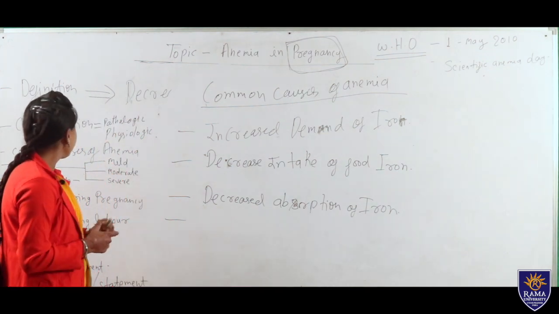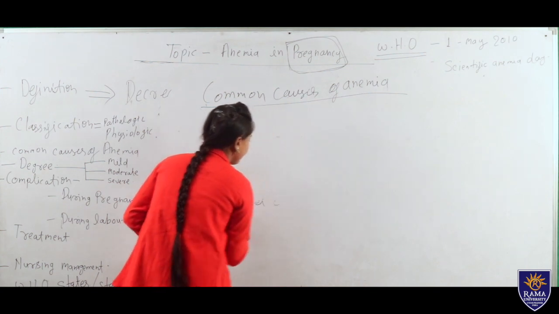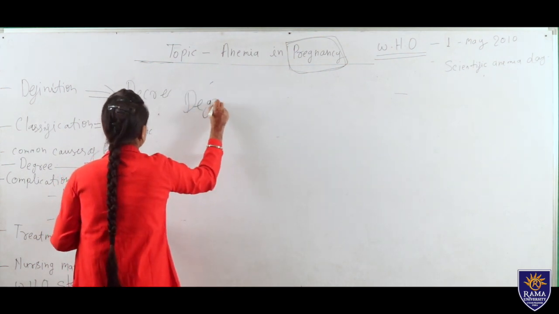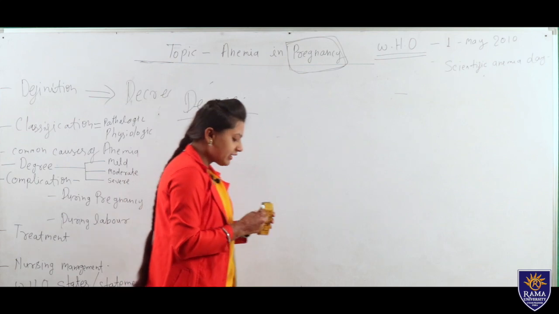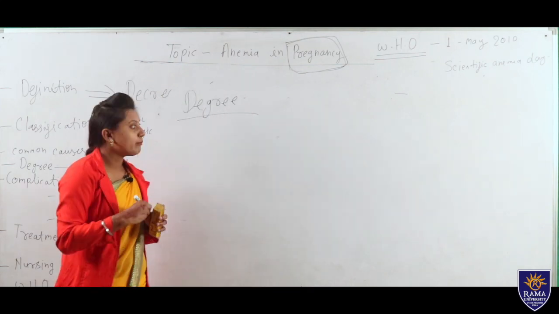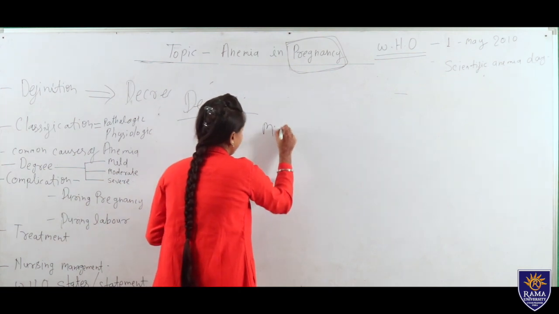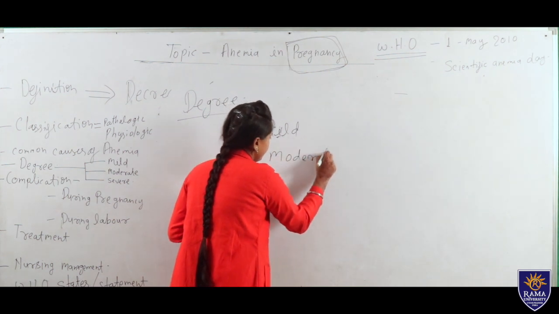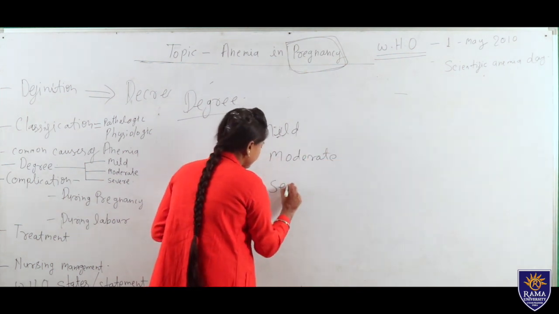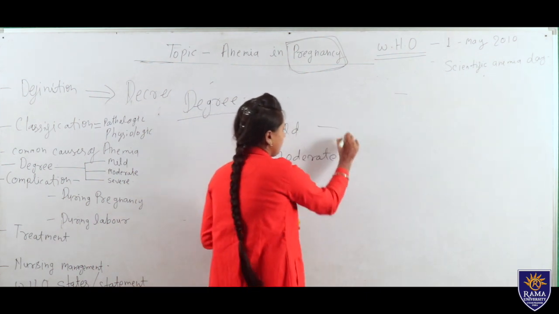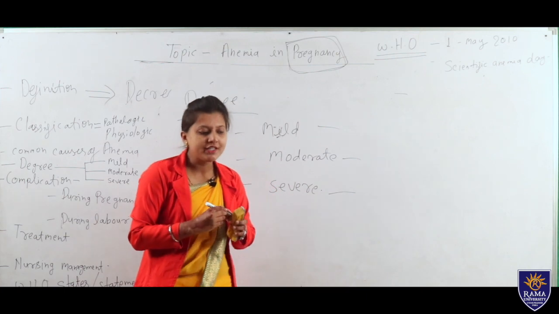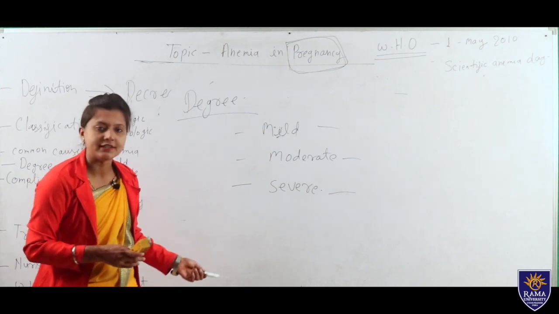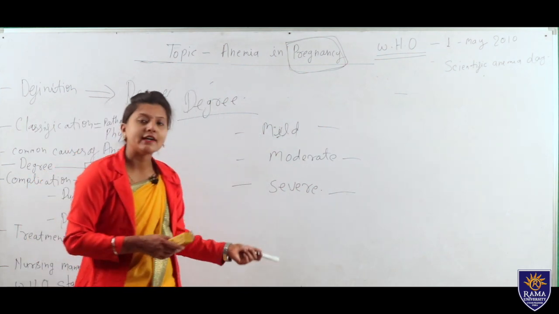Next we will discuss degrees, how we calculate the degree of anemia. We divide anemia into 3 degrees: mild, moderate and severe. First one is mild, second one is moderate, and third one is severe.